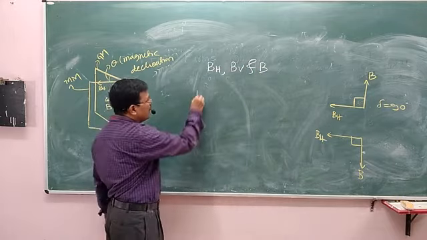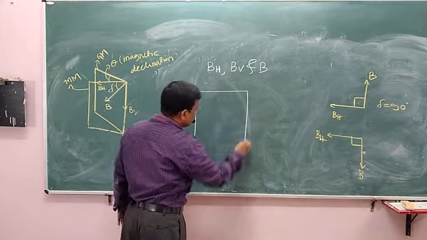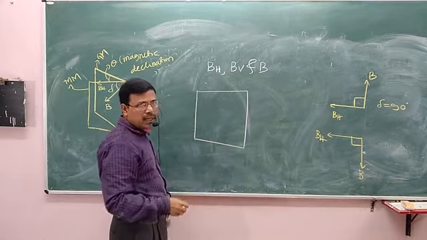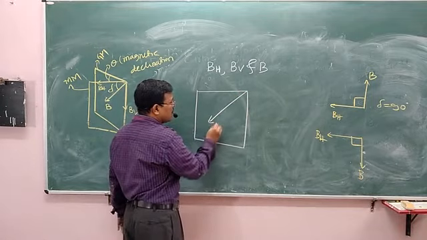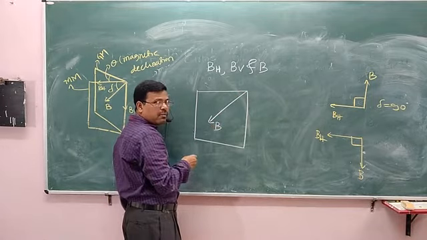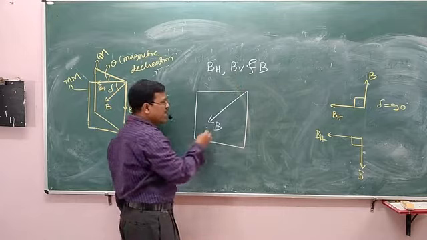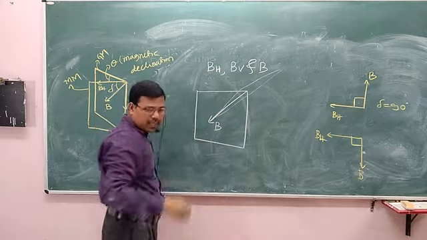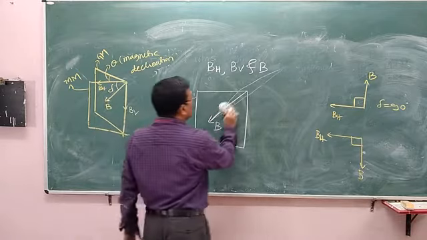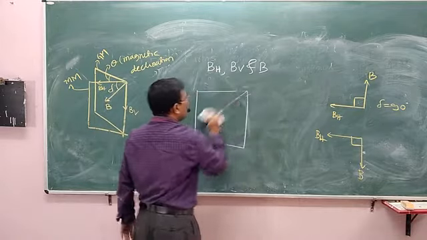For that, let me take the magnetic meridian. This is the magnetic meridian, a plane passing through the magnetic axis. This is the total Earth's magnetic field along which the compass needle stands. The compass needle is free to rotate like this.